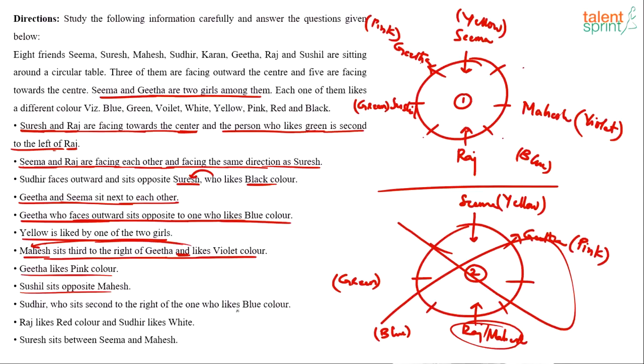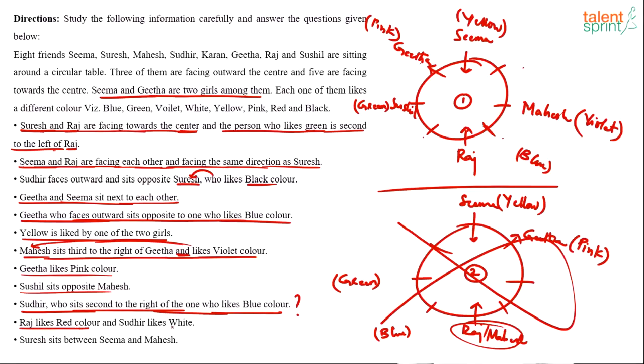Sudhir sits second to the right of the one who likes blue color. See, the one who likes blue color is here. Now, what is second to the right of this person? It can be taken clockwise or anti-clockwise, both, right? Because we do not know if this person is facing center or outwards. Suppose you go clockwise: first and second, Sudhir comes here. If you go anti-clockwise, first and second, Sudhir comes here. Both are possible, so I think this statement is not useful immediately. We'll come back to this later. Sudhir is second to the right of the guy who likes blue color.